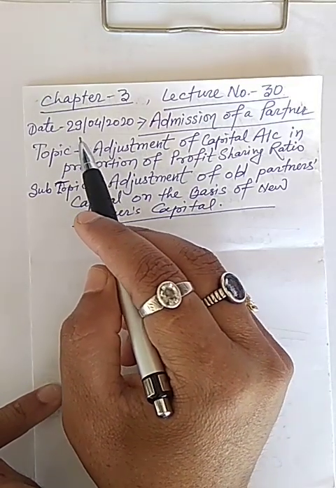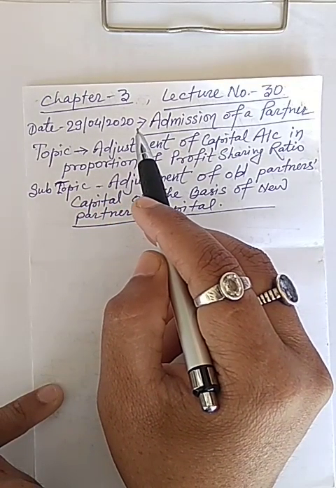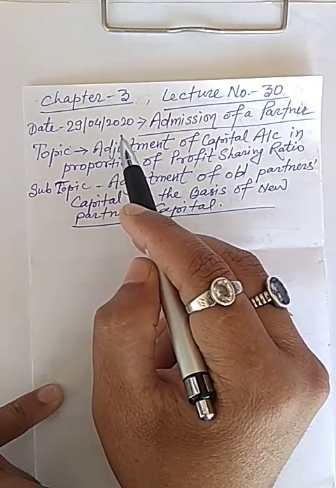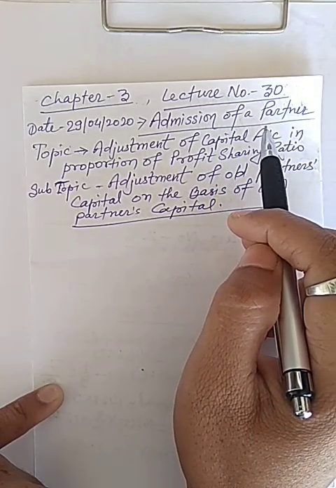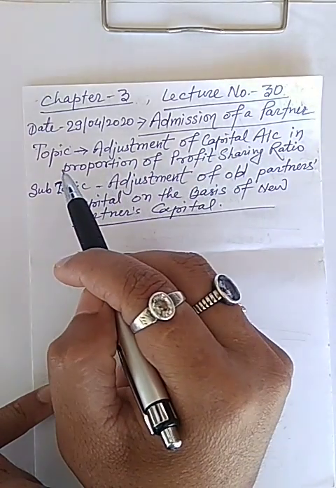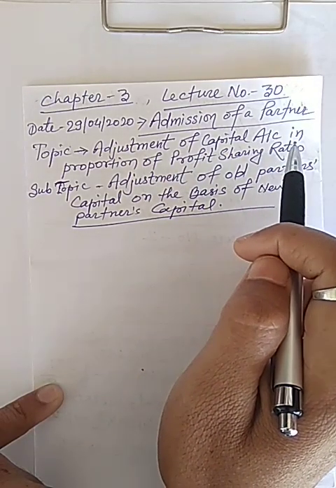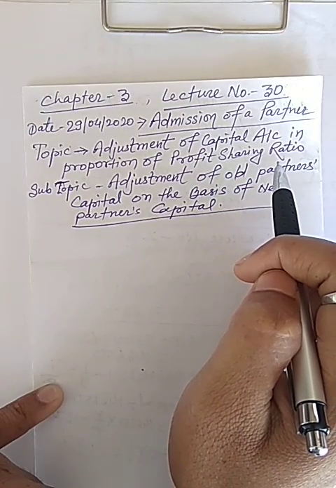Today is 29th April 2020, and we have to study about admission of partner, and the topic is adjustment of capital account in proportion of profit sharing ratio.